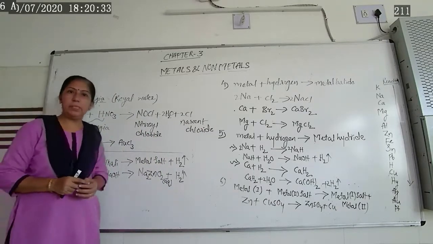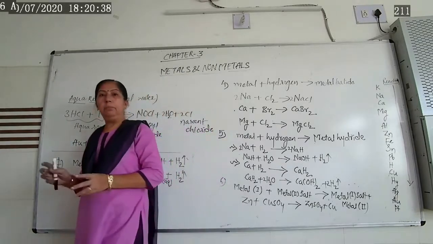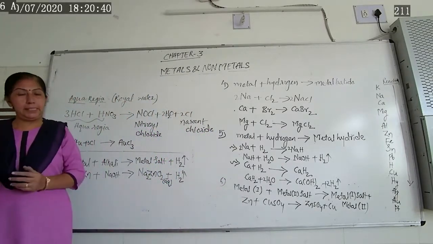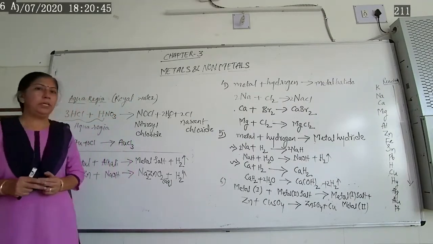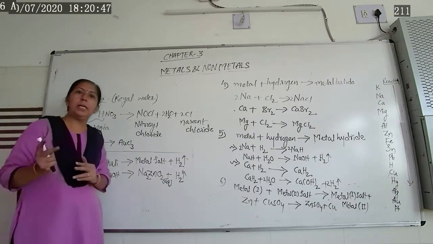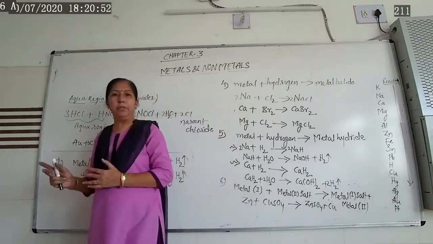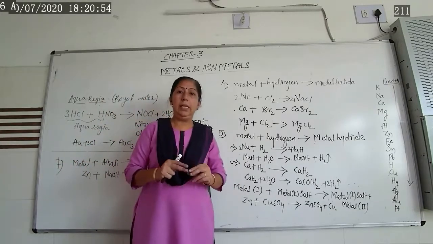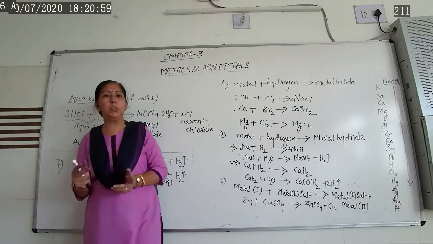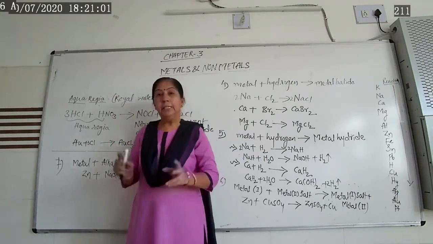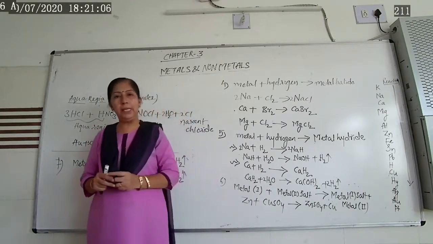Having started the chemical properties of metals, let us continue. We have completed three chemical properties of metals. The first one is metal reacts with oxygen. They form metal oxide, and most metal oxides are basic in nature and some are amphoteric. The second chemical property we have seen is that metal reacts with water as well as steam. Some of the more reactive metals react directly with tap water, and some less reactive or moderately reactive metals react with steam, forming metal oxide and liberating hydrogen gas. These metal oxides once again react with water and form metal hydroxide.